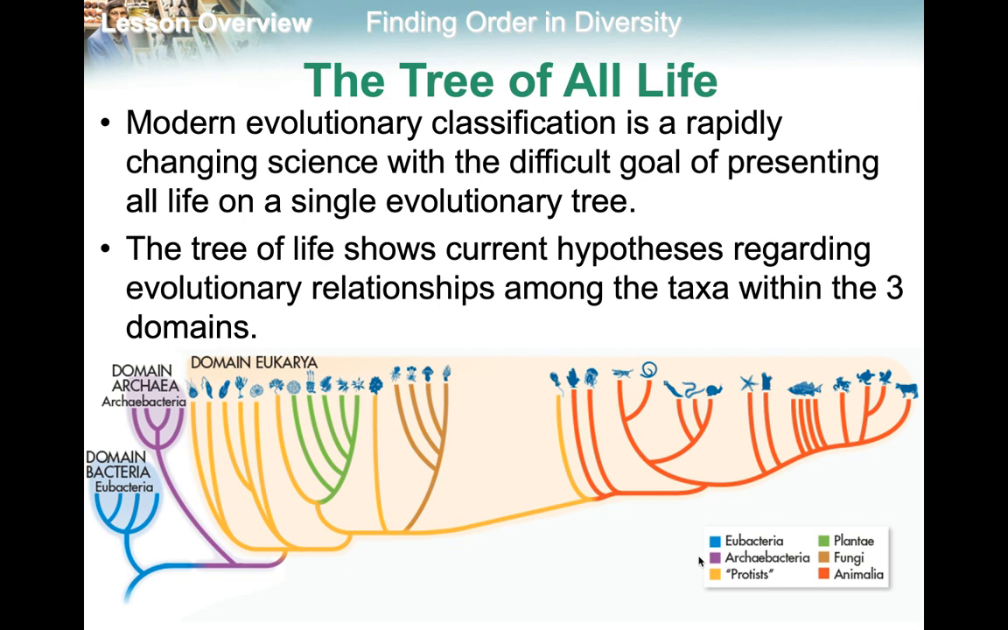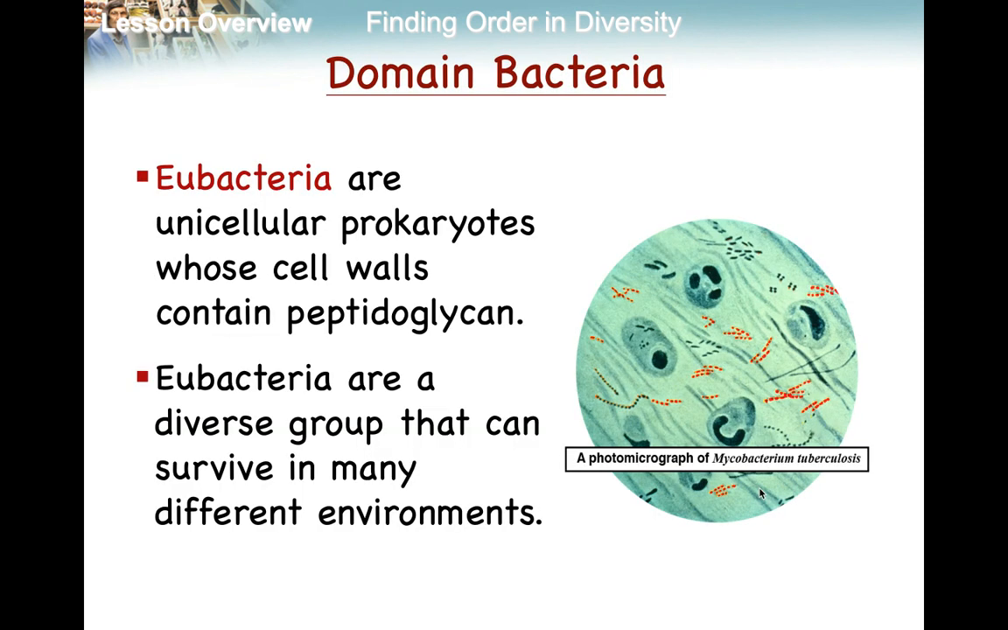In our modern evolutionary classification system, we know that things are rapidly changing because of the DNA discoveries and things like that. One of the goals in the end is to present a single evolutionary tree, to be able to show how all these things are related on one cladogram. So what you see below is the current hypothesis of how the kingdoms and the domains are all related. So let's discuss the domains.